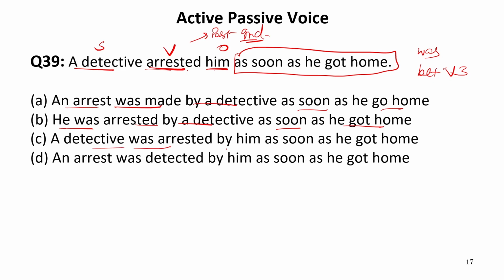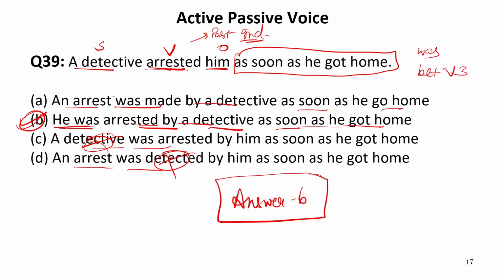A detective was arrested. Now detective was not arrested. A detective, in fact, it is the subject. An arrest was detected. No. Only B option is correct. He was arrested by a detective as soon as he got home. So our answer is B. Again, very, very simple. Here we have the structure of subject on the object place, or you can say object plus be form plus verb third form. So we have all these three forms in this sentence. Now let us move to the next one.